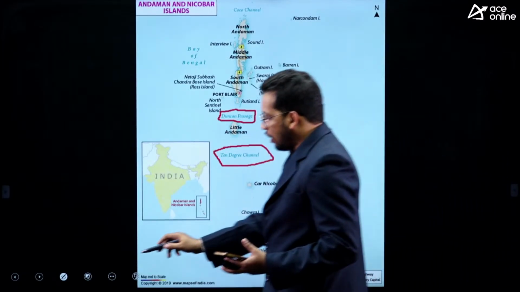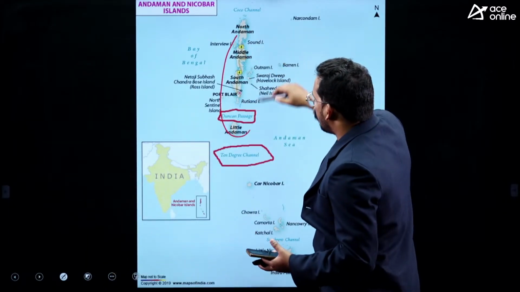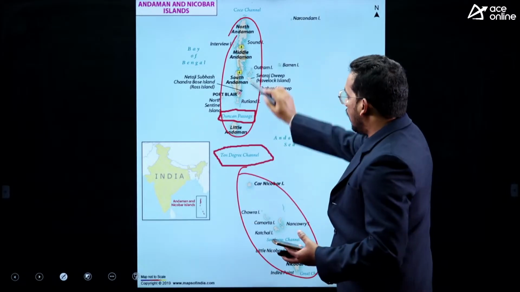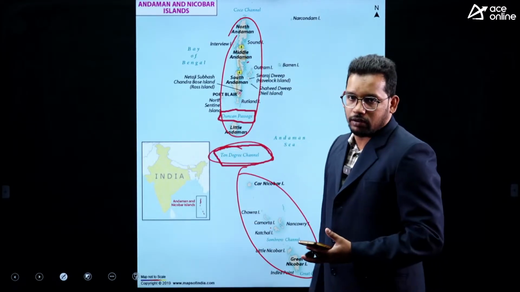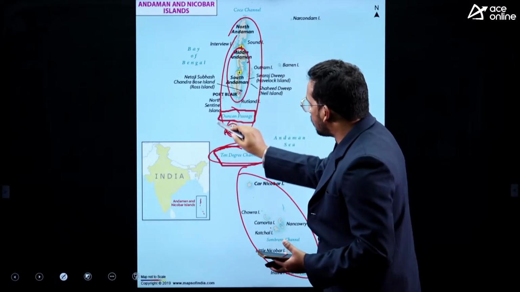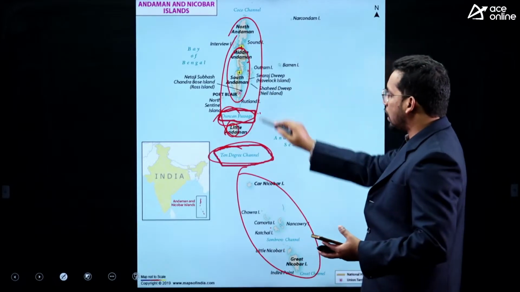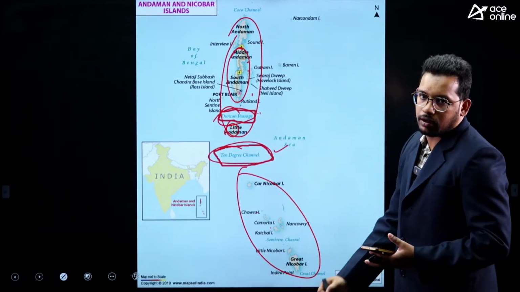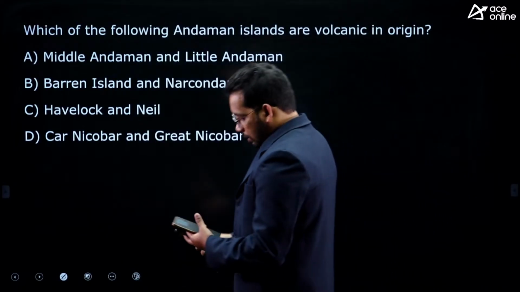I am quickly revising the things. These are Andaman group of islands, these are Nicobar group of islands. Andaman Islands are divided from Nicobar Islands by the 10-degree channel, whereas Little Andaman is divided from South Andaman by Duncan Passage. The question is pointing to this. If they ask you which channel is dividing Andaman and Nicobar Islands, then 10-degree channel. Okay? So this is the previous year question.